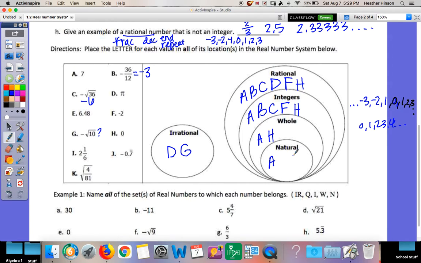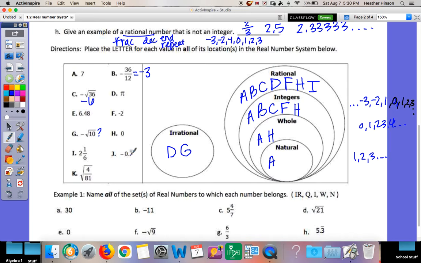No, because we do not count with 0. Naturals start at 1, 2, 3, forever. Okay, I, 2 and 1/6. Is a fraction irrational or rational? It is rational. So is it an integer? No, because it has a fraction. So that's where I stop.